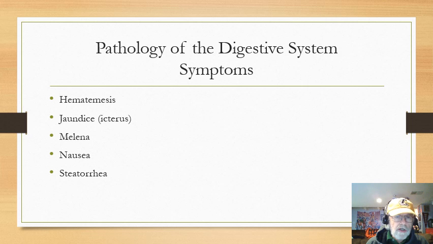Jaundice. Another name for jaundice that I think you should remember is icterus. Icterus and jaundice mean the same thing. If someone's icteric, it means they're jaundiced. If someone's jaundiced, it means they're icteric. Okay, and basically what happens is we talked about that material before called bilirubin. If the bilirubin either can't be handled by the body correctly, or if it builds up in too much of an amount, it gets in the circulation.